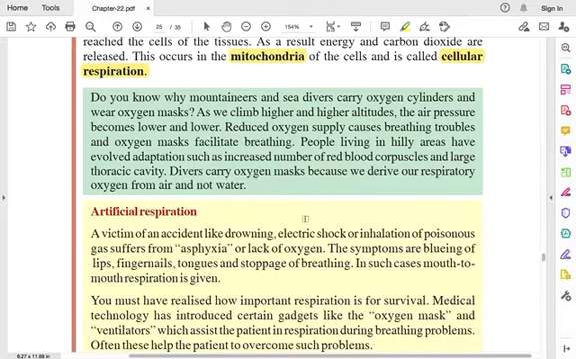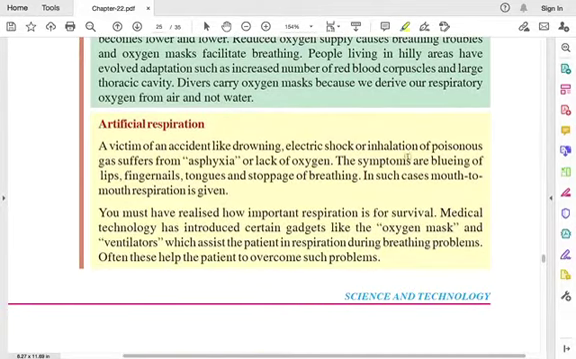So these are some other side points. If you wish, you can read it. Okay, and if you have any doubt, you can ask me. This is some side information.